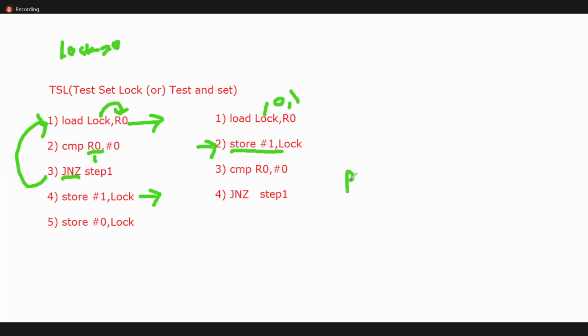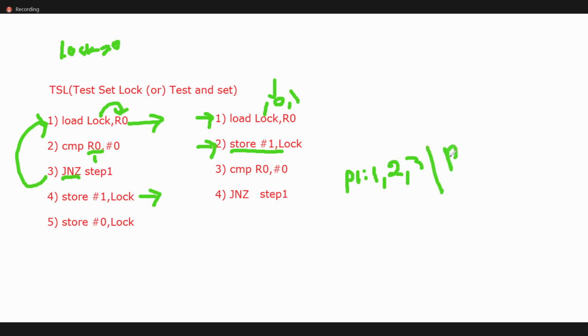So now let us say P1 will execute the first line. Initially the lock is always 0, so it enters and executes the first line, the second line, and the third line. If it is preempted, what happens?